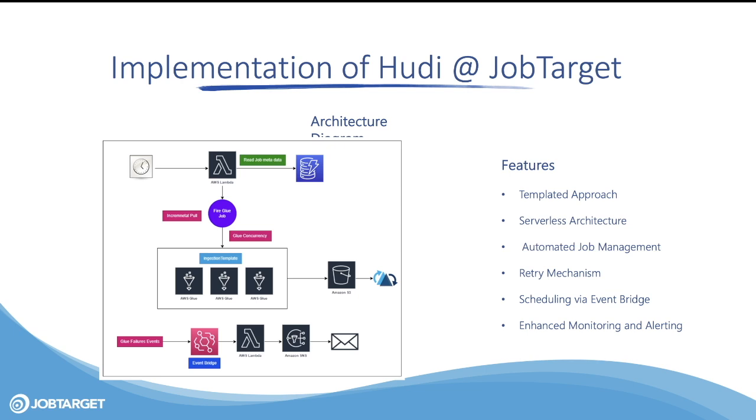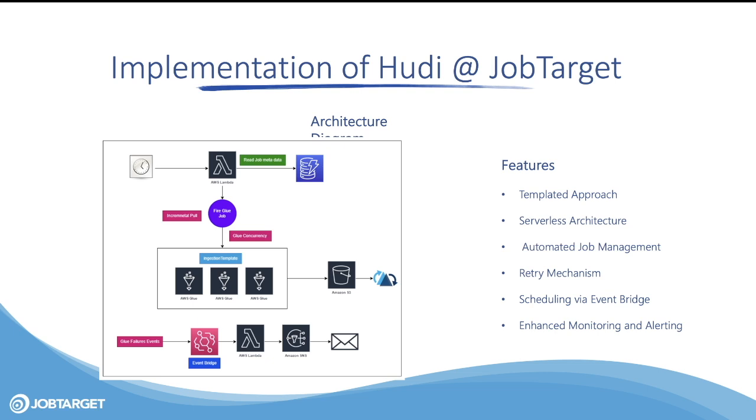So our data lake solution consists of the following components. That is the data storage. We use Amazon S3 to store all our data. And again, we use Apache Hudi for our transactional data lake. We use AWS Glue, where we run all our Spark jobs. We use a Lambda function to orchestrate the job, meaning anytime the cron fires, it will pass the metadata to the Lambda function. The Lambda function will read the job metadata from the DynamoDB. Once it reads the metadata, it will pass all the parameters and it knows which Glue job to fire, right? So all the information about that is stored in the DynamoDB.